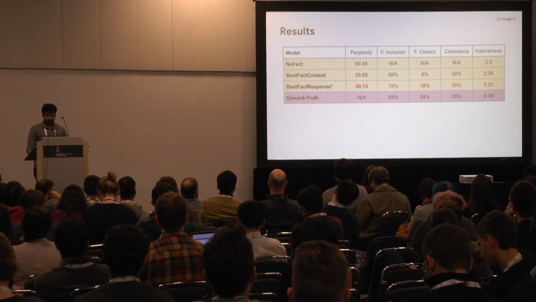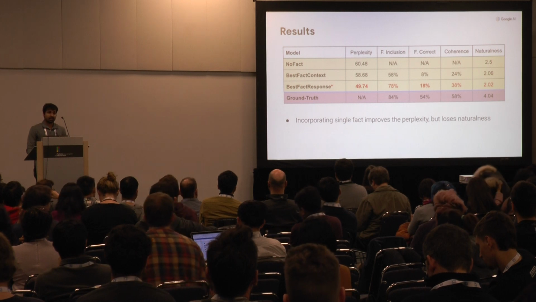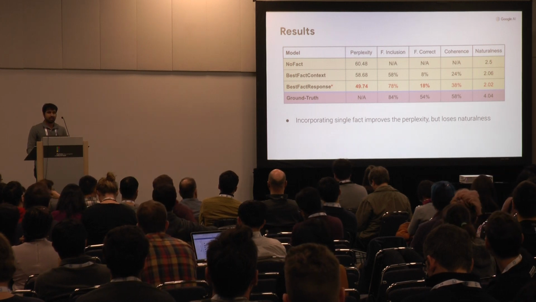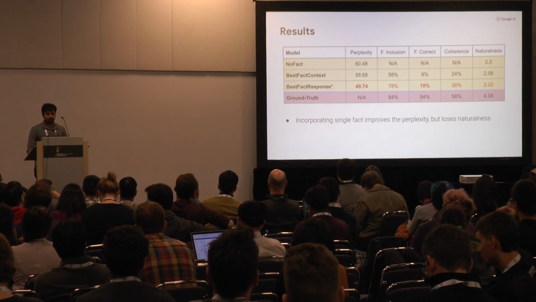This is what the results look like. One important feature we see is that incorporating a single fact helps us in perplexity, but it loses naturalness. This may be due to the simplicity of the model, in the way we incorporate facts.